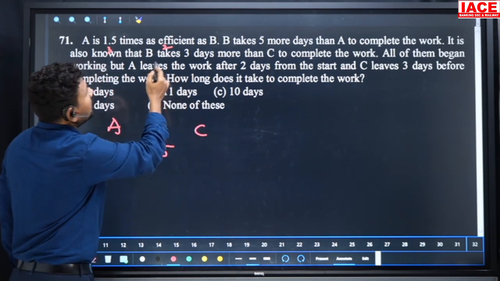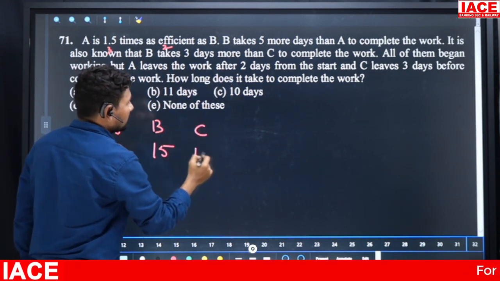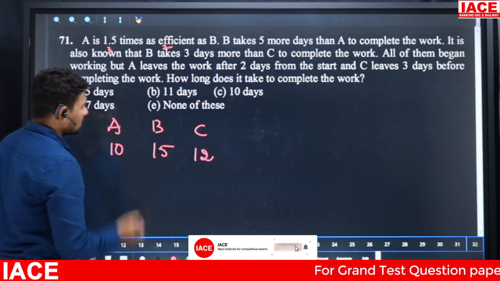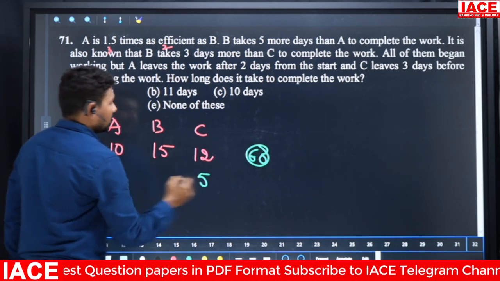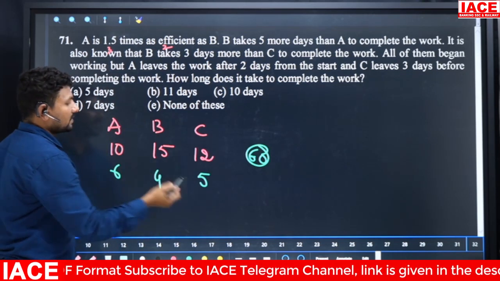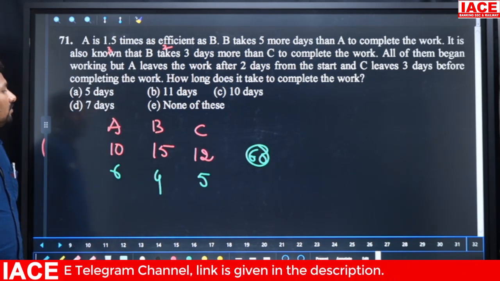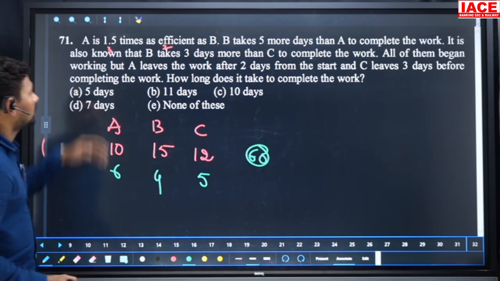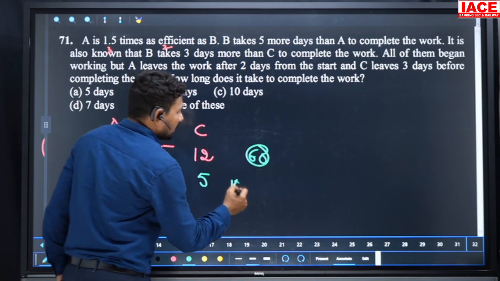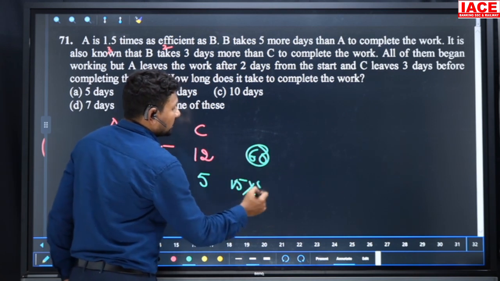Now C: B takes 3 days more than C. That means C completes the total work in 12 days. With 10, 15 and 12, the total work is 60 units, and the efficiencies are 6, 4 and 5. Working together, 6 plus 4 plus 5 is 15 per day. As per the question, all of them begin together, so with a target of 60, first 2 days all are working.